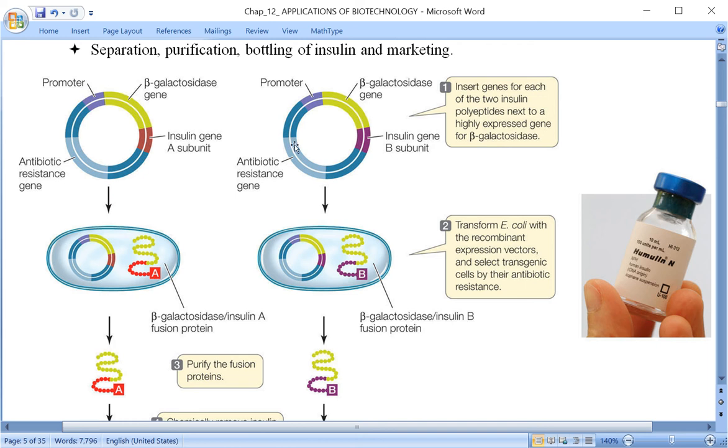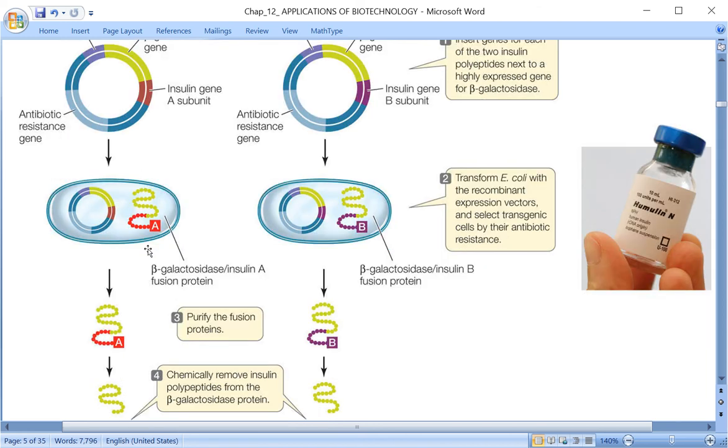these two are now recombinant DNA. This recombinant DNA has to be cloned and then introduced into the host, and the host used here is E. coli bacteria. As a result, in the bacterial cell these genes are going to express and synthesize chain A and B separately.